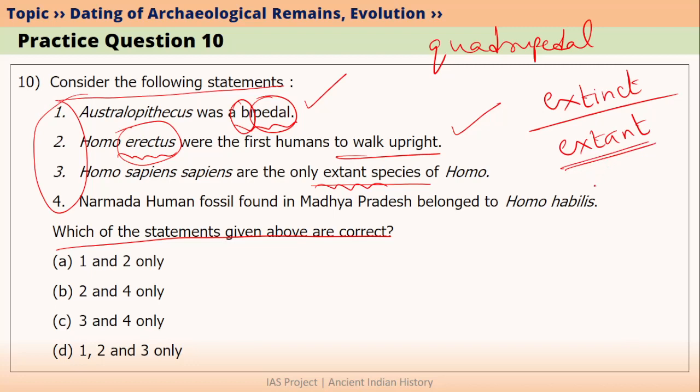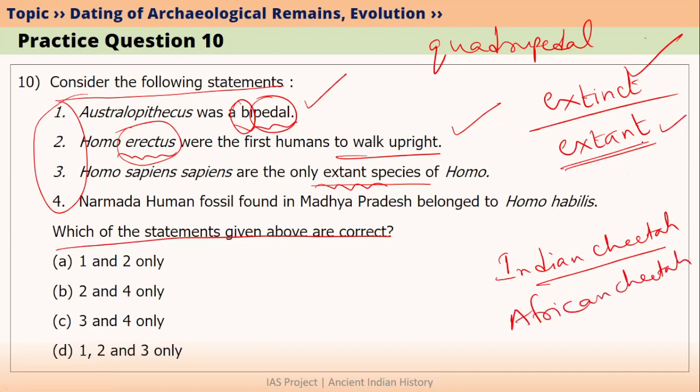For example, I can say Indian cheetah is extinct, because Indian cheetah is no more there. However, African cheetah is extant in Africa. This means that African cheetah is there. So extinct means not there, extant means there. Both are opposite words.